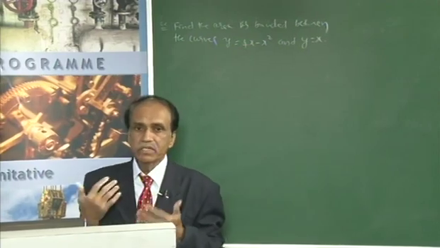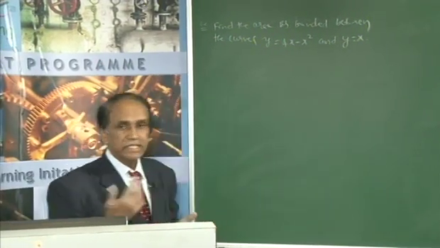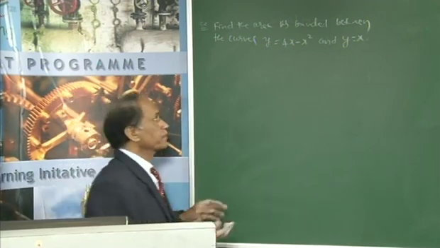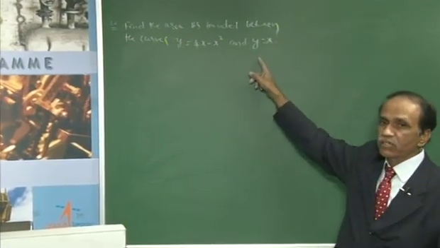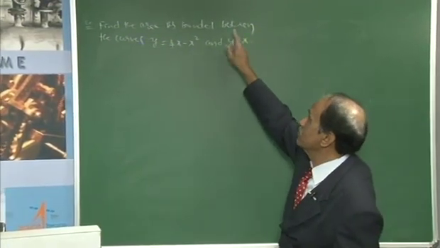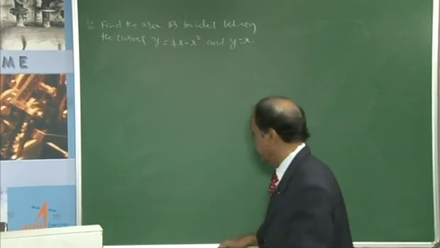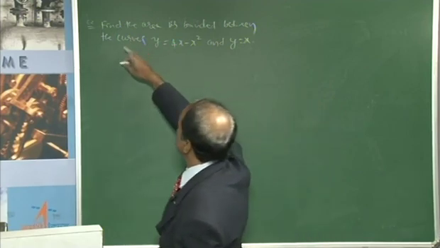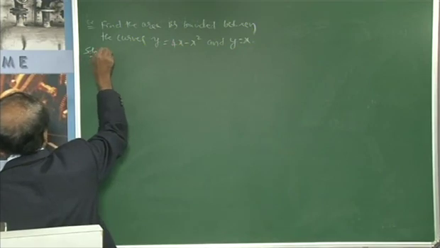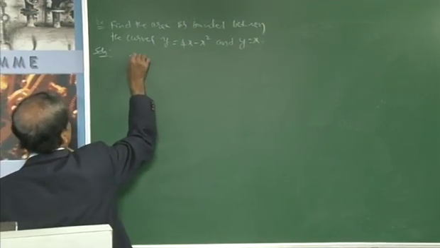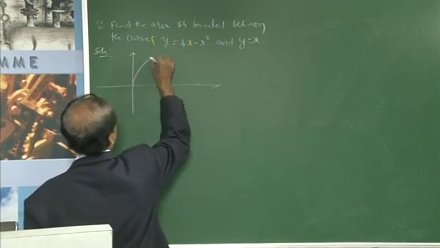You are much familiar, and you have to be familiar, with linear curves and non-linear curves. What kind of curve is this? According to the given equation, this is a linear curve, because x is degree 1 and y is degree 1, and here x is degree more than 1, so it is a non-linear curve. Then what we have to do here is plot the intersection between these two curves. What is the first curve? It is a parabola.